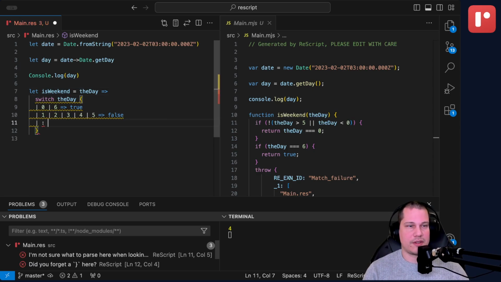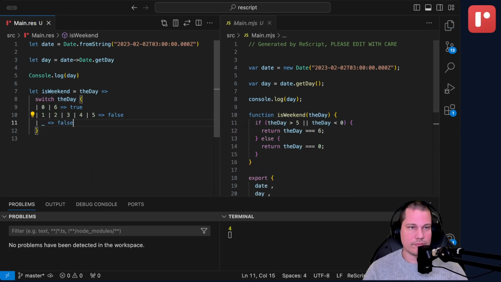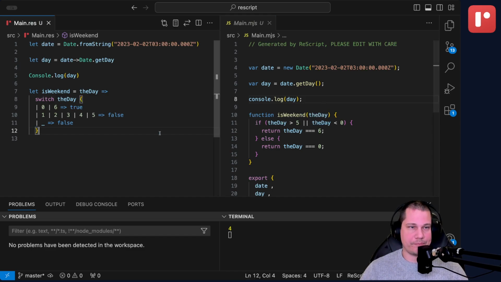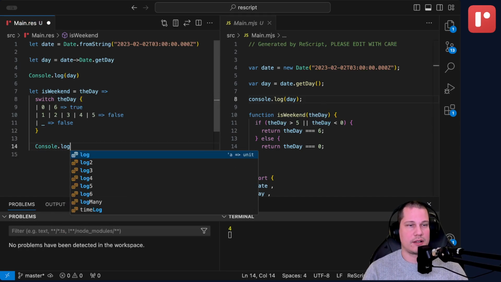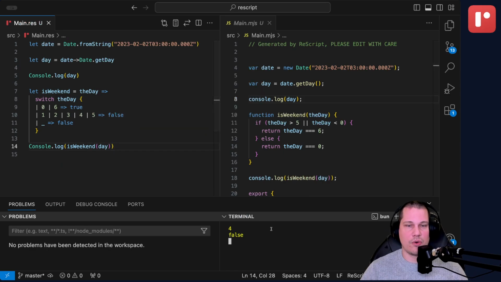So in order to make this work, we can just add a default case here and say that any other day that we pass in is probably not the weekend. Excellent. And if we have a look at the compiled JavaScript out here to the right, you can see that it compiles down to a pretty interesting function, but that does what it's supposed to do. So if we go ahead here and log whether this is the weekend, the day we have, then we'll see that no, this isn't the weekend.